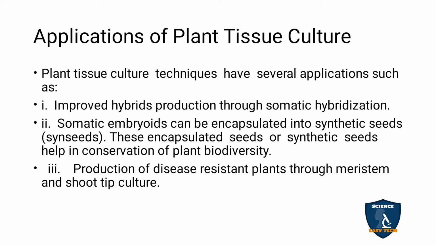Somatic embryos can be encapsulated into synthetic seeds, which are also called synseeds. These encapsulated or synthetic seeds help in the conservation of plant biodiversity. The somatic hybrids are encapsulated in agarose gel or alginate and become synthetic seeds. With the help of the synthetic seeds, we can conserve plant biodiversity.